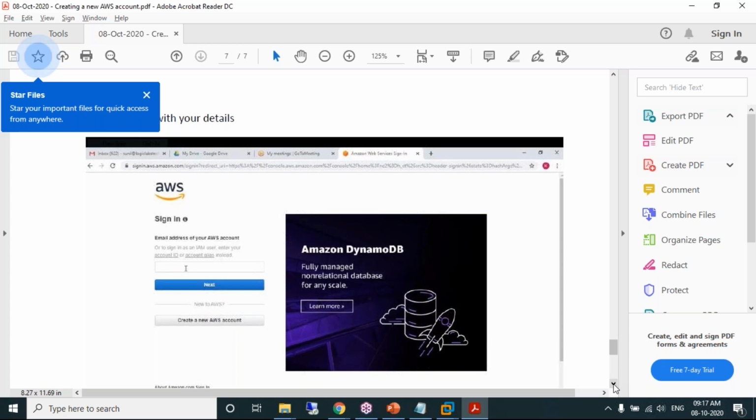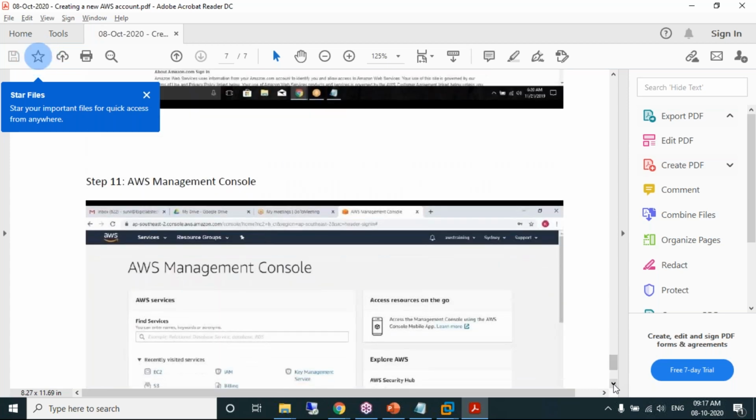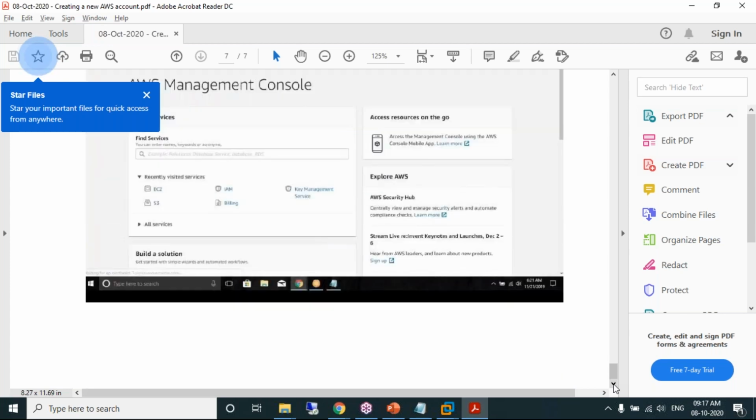Clear, Bharat? Is it difficult to create an AWS account? No, sir. Not at all. There is no difficulty. Do you have an AWS account? No, sir, I don't have. Okay, so please go ahead and create a new AWS account, because we need an AWS account to practice DevOps and Linux commands. So this document helps you to create an AWS account. Very simple. Go ahead and create a new AWS account. Any questions in creating a new AWS account?